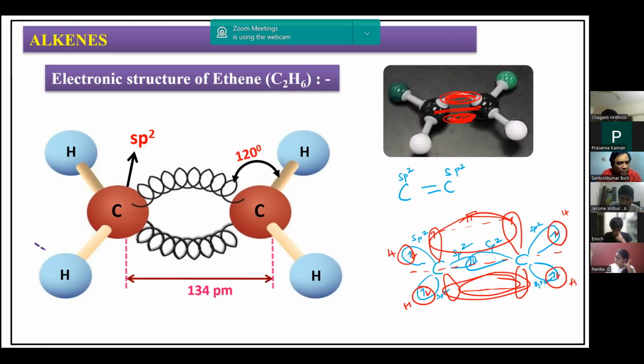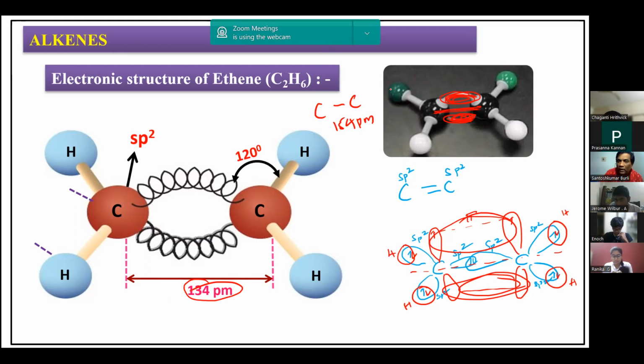The bond angle in sp2 is 120 degrees. And what is the C-C bond length? The C-C single bond length is 154 picometers, as we saw yesterday, but the double bond length is 134 picometers. It is decreased because the double bond is shorter than the single bond.